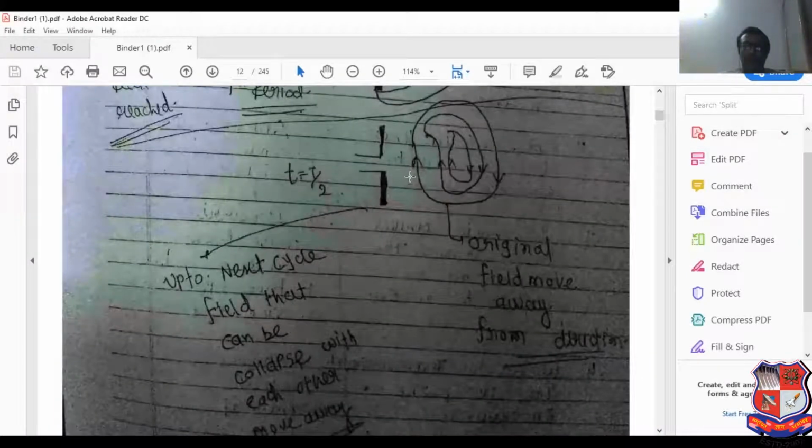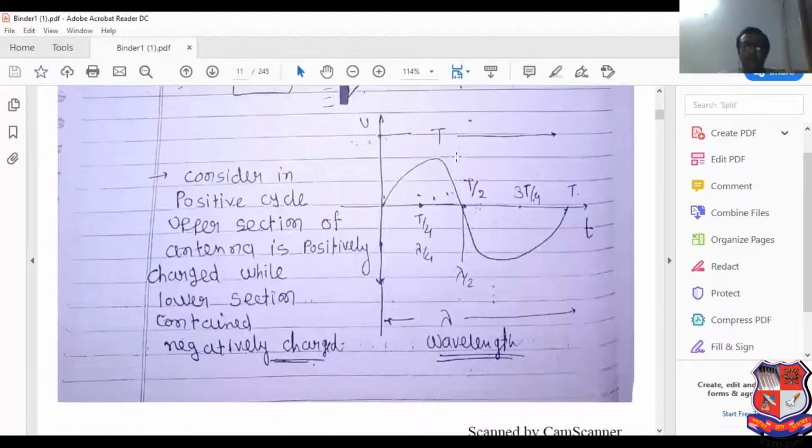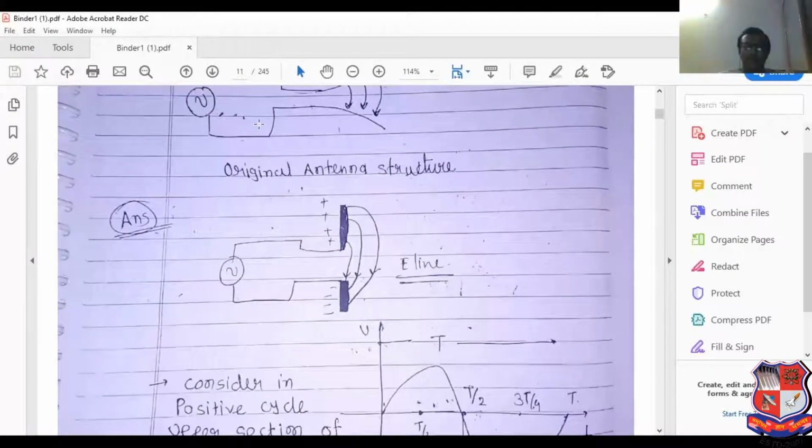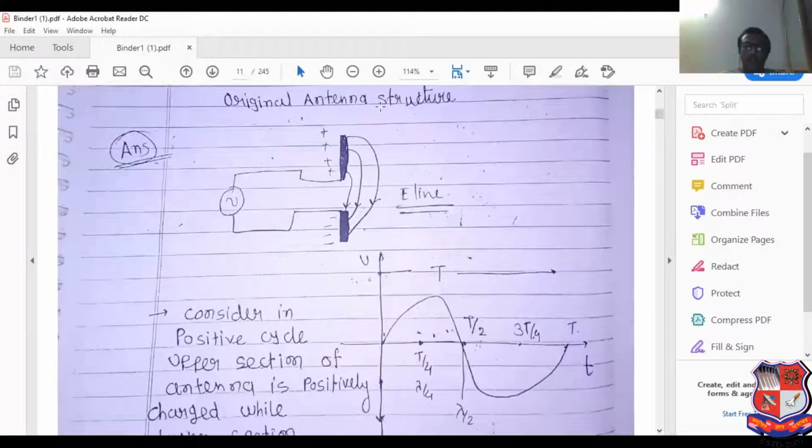At t equal to T by 2, if an electromagnetic wave travels from transmitter to receiver, consider this is the transmitter, consider this is the receiver. If the electromagnetic wave travels like that from this source, see here t equal to T by 2. Consider this is the source of the electromagnetic wave. Consider this type of wave applied to an antenna.